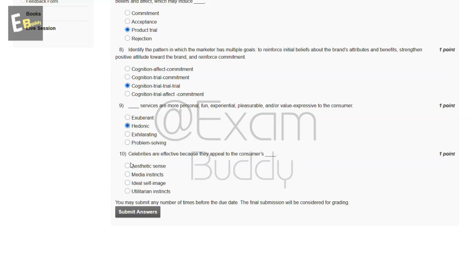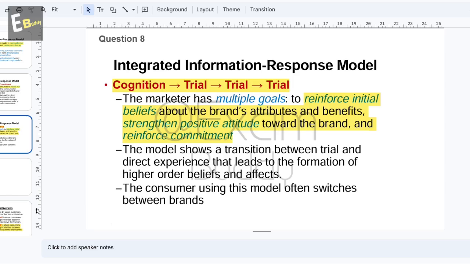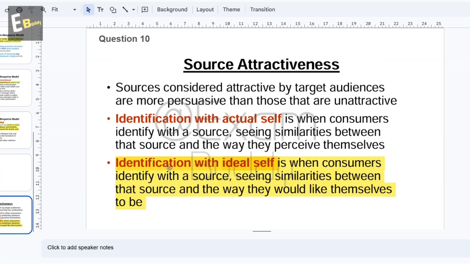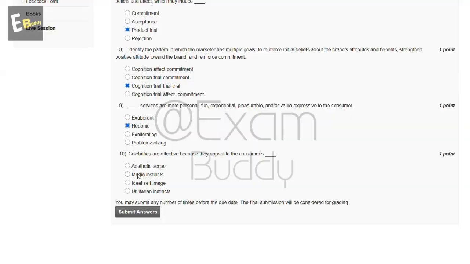Now, the tenth question is, celebrities are effective because they appeal to the consumers dash. So these are the options, and now let's check the answer of our tenth question. Identification with ideal self is when consumers identify with a source, seeing similarities between that source and the way they would like themselves to be. So the answer of our tenth question is C.